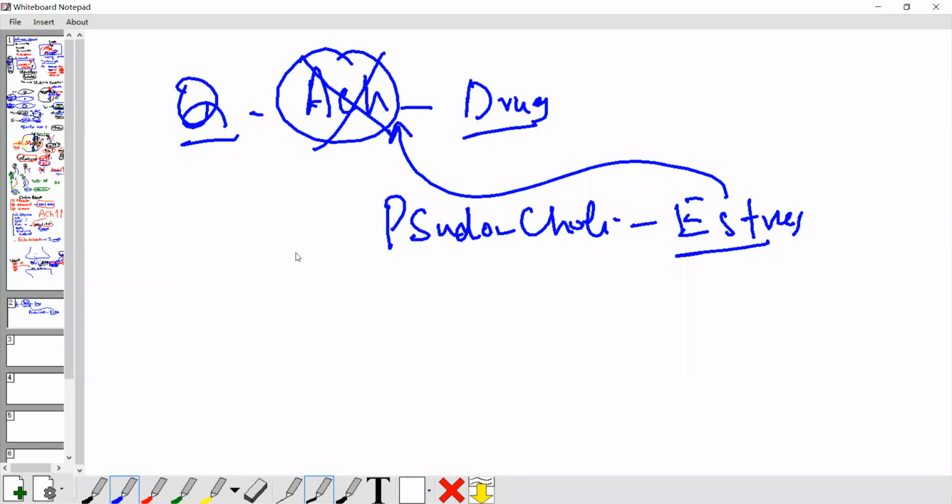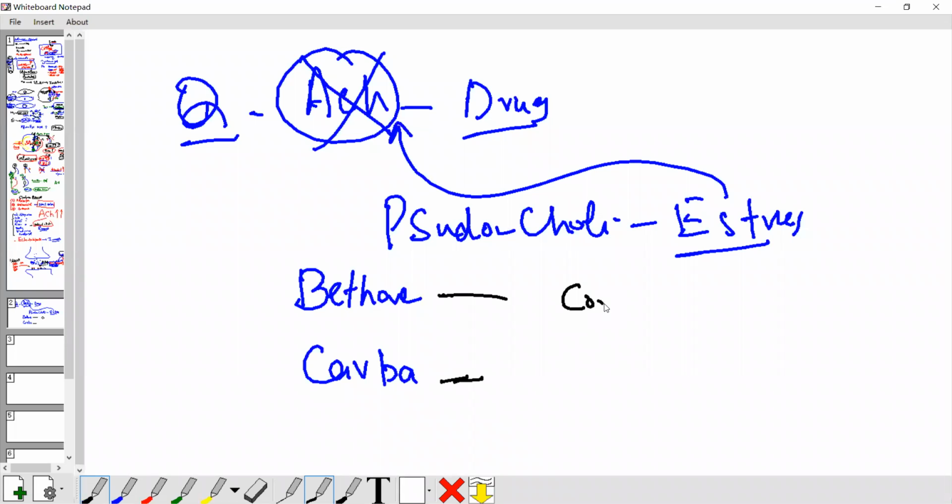Understand? So what do we use? We use bethanechol. We use carbachol in place of acetylcholine, which is not directly used. Bethanechol, carbachol for what use? After surgery, the patient has a complaint of constipation. After surgery, the patient has a complaint of urinary retention.